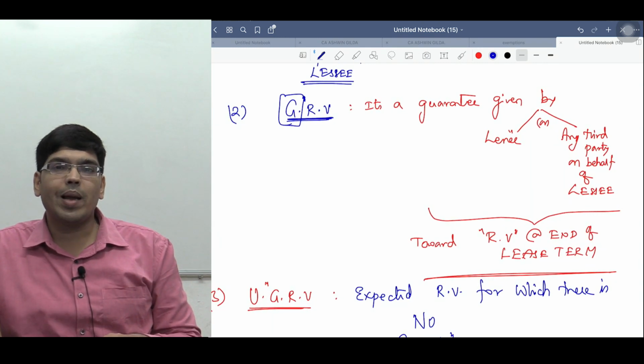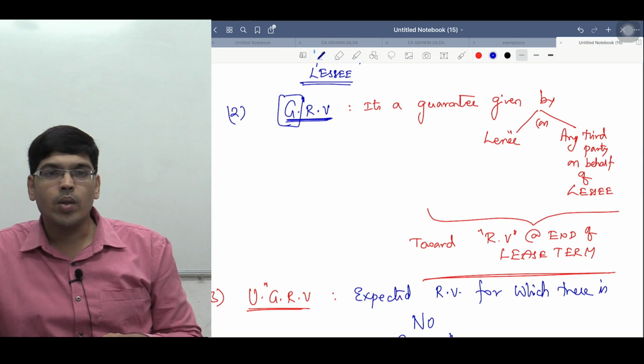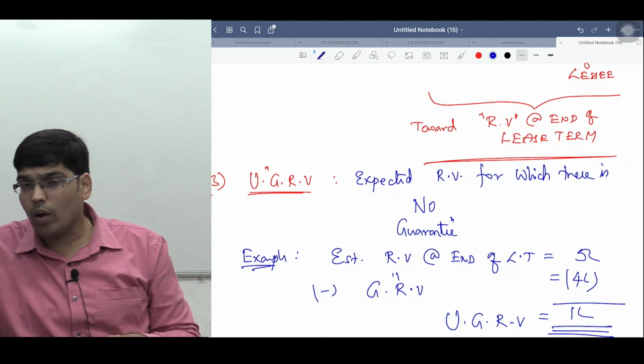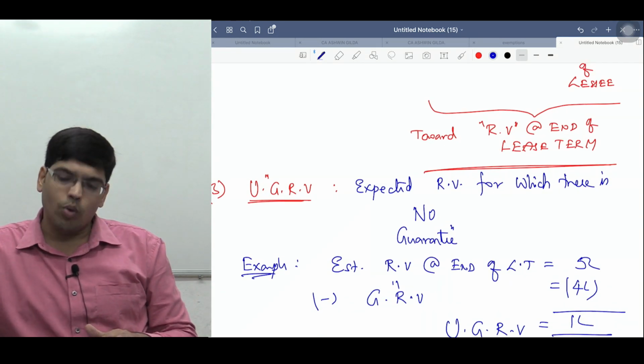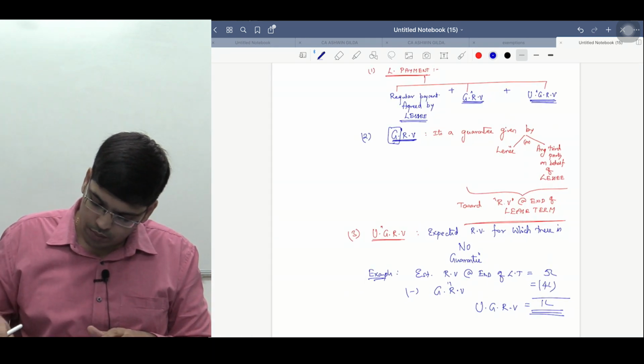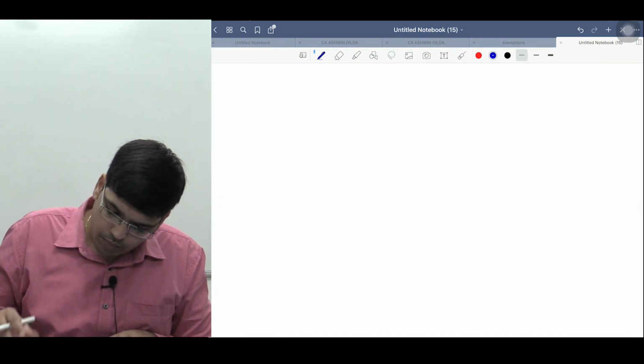Don't confuse yourself. Now what is a guaranteed residual value? It's a guarantee given by lessee or by any other third party that at the end of lease term this will be the guaranteed residual value. What is unguaranteed residual value? A residual value for which there is no guarantee is called, what, sir? Unguaranteed residual value. Am I clear up to here, sir? Okay, let's go a little further.